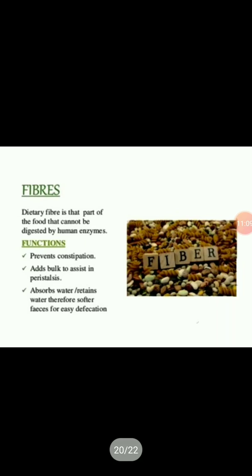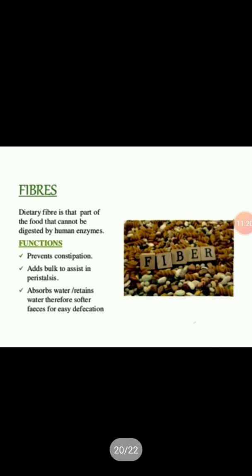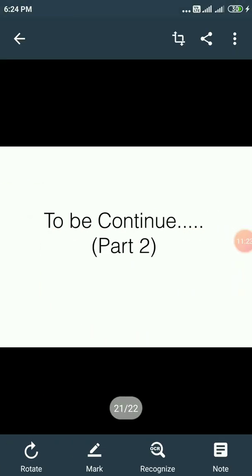And the fibers. Fibers are also a main component of the diet. It helps to provide bowel movement of food in the alimentary canal. So student, today we have learnt about components of food and their classification. We will continue the remaining part of the chapter in part 2.